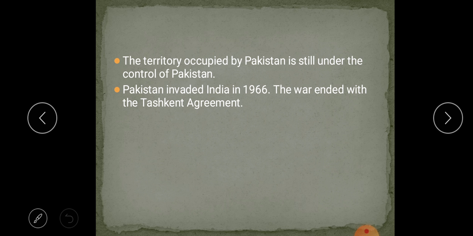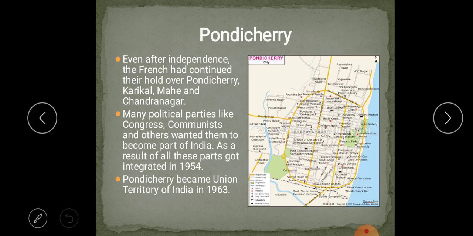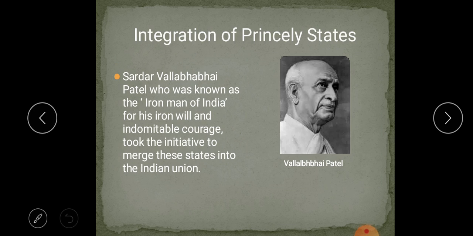Now, I would like to come back to Sardar Vallabhbhai Patel. This is a 4 marks question, children, they will ask you. When the British left India, there were 562 provinces. While dividing the country, the British gave 3 options to the provinces.